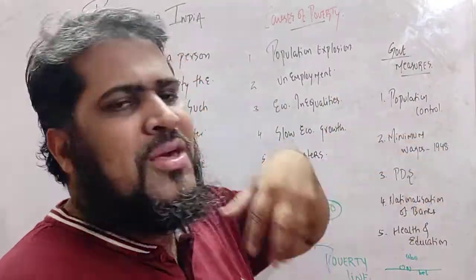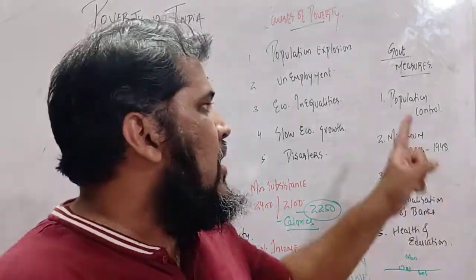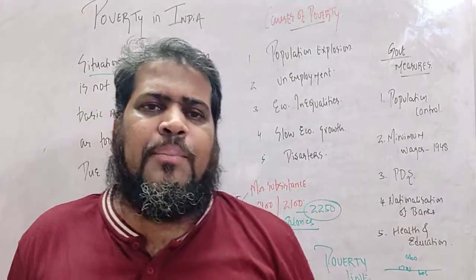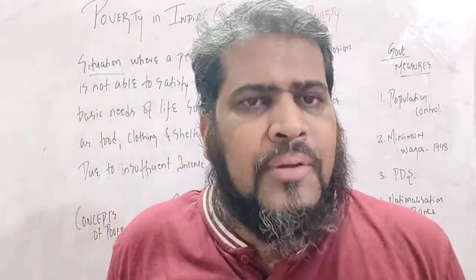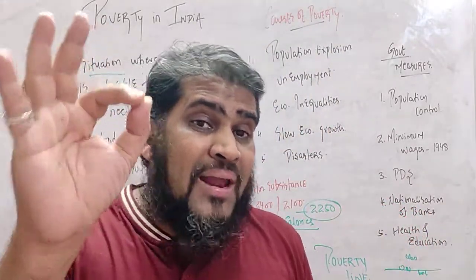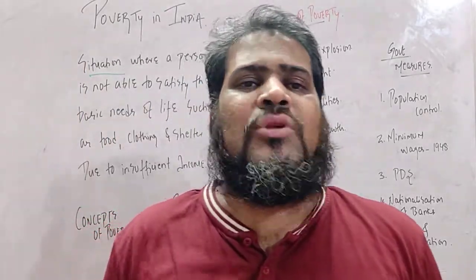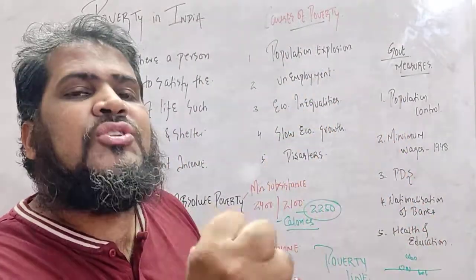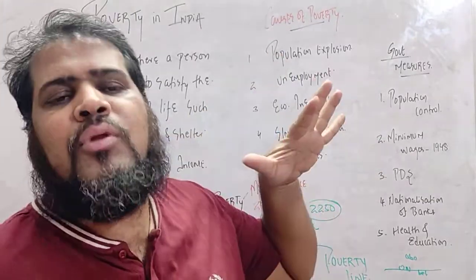Now what measures did the government of India take to eradicate poverty, हटाने के लिए क्या किया? Number one, population control. We have discussed in the previous video also, the Indian government saw that there was a population explosion in our country. That is why they started the family welfare program. They started family planning, if you remember, Hum Do Hamare Do. They started the Population Policy 2000. Many things were started by the government. If the population is reduced, then the available resources can be distributed among the available population.